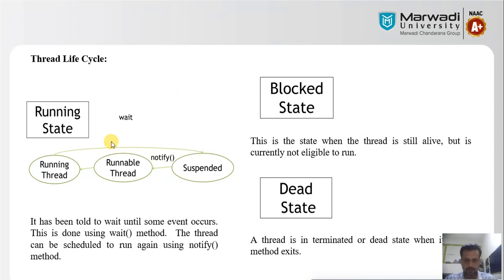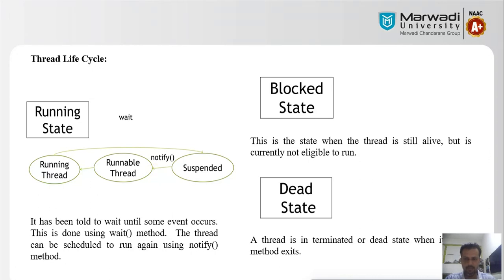Next, we have one more operation in the running state, that is wait. If we want to hold the execution of any thread, then we will call the wait method. Using this wait method your thread would be suspended, and by calling the notify method, all the remaining threads get a notification from the previous thread.